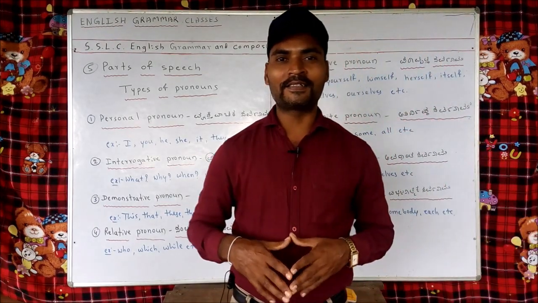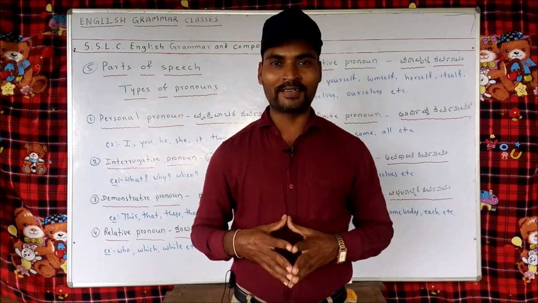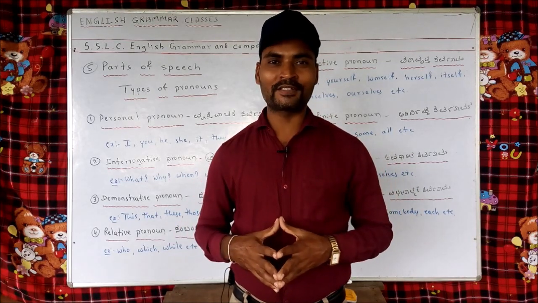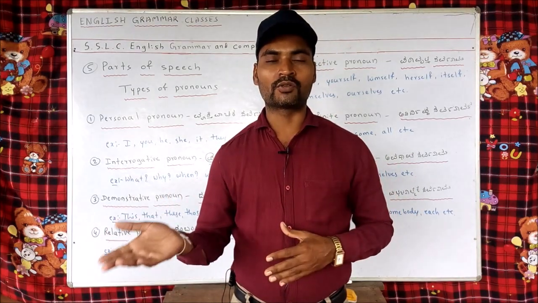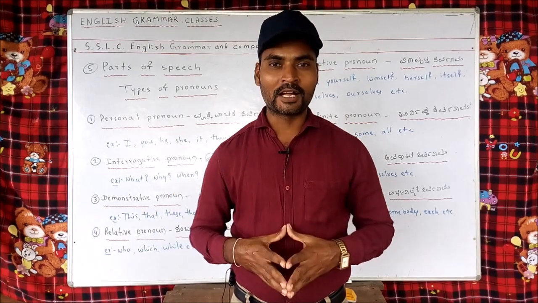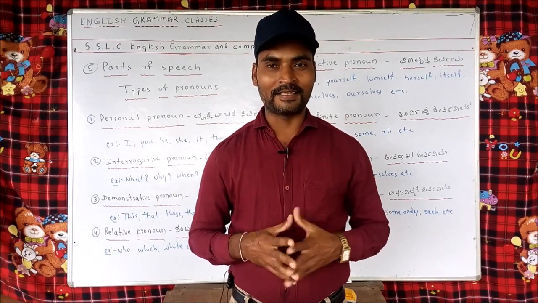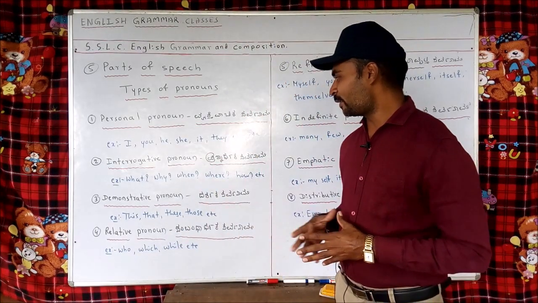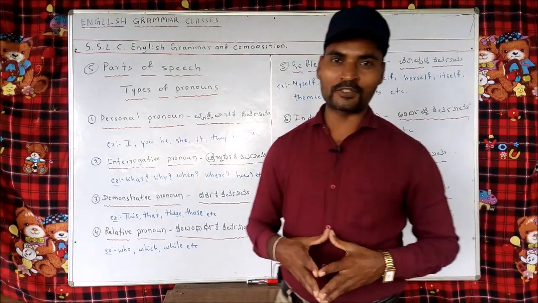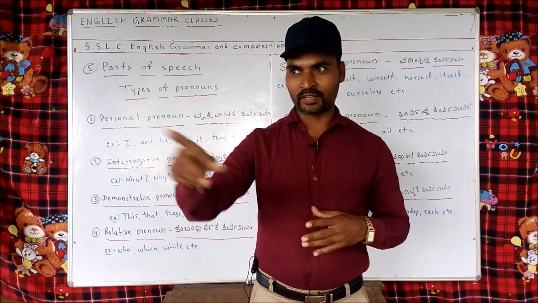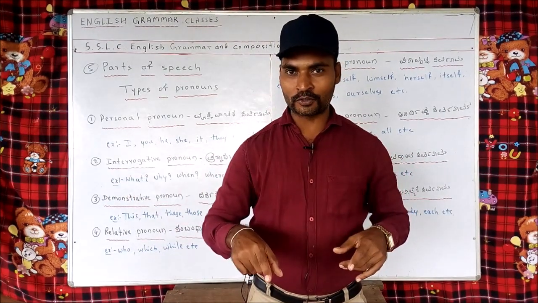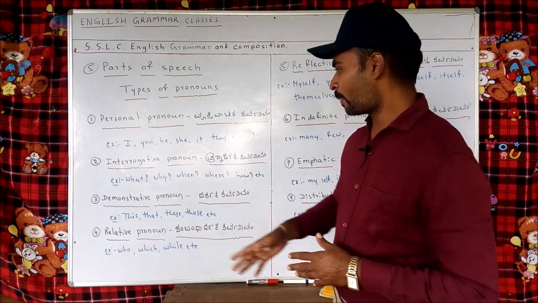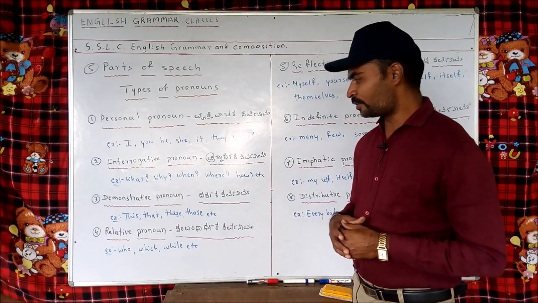Interrogative pronoun, the name itself suggests what kind of pronoun it is. It's a question. Interrogation means question. What, where, what is your name, how are you, where are you going, how are you doing. These how, what, where are there, na? They are interrogative pronouns. Then comes demonstrative pronouns. Demonstrate means showing. This, that, these, those. These are demonstrative pronouns. Then comes relative pronouns.